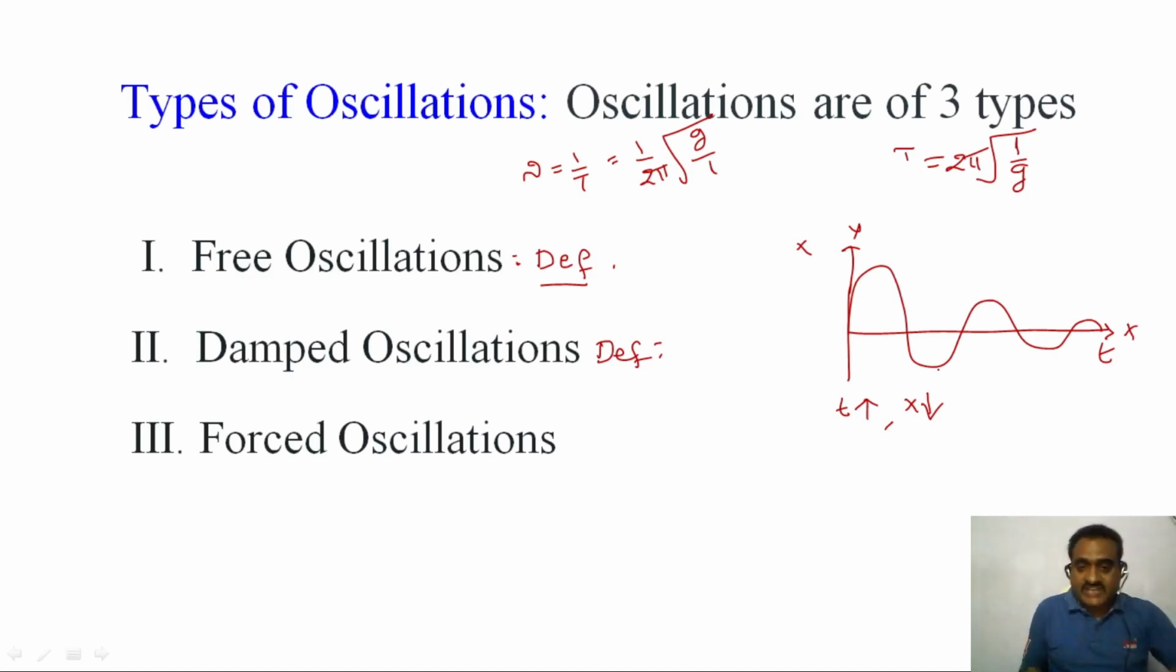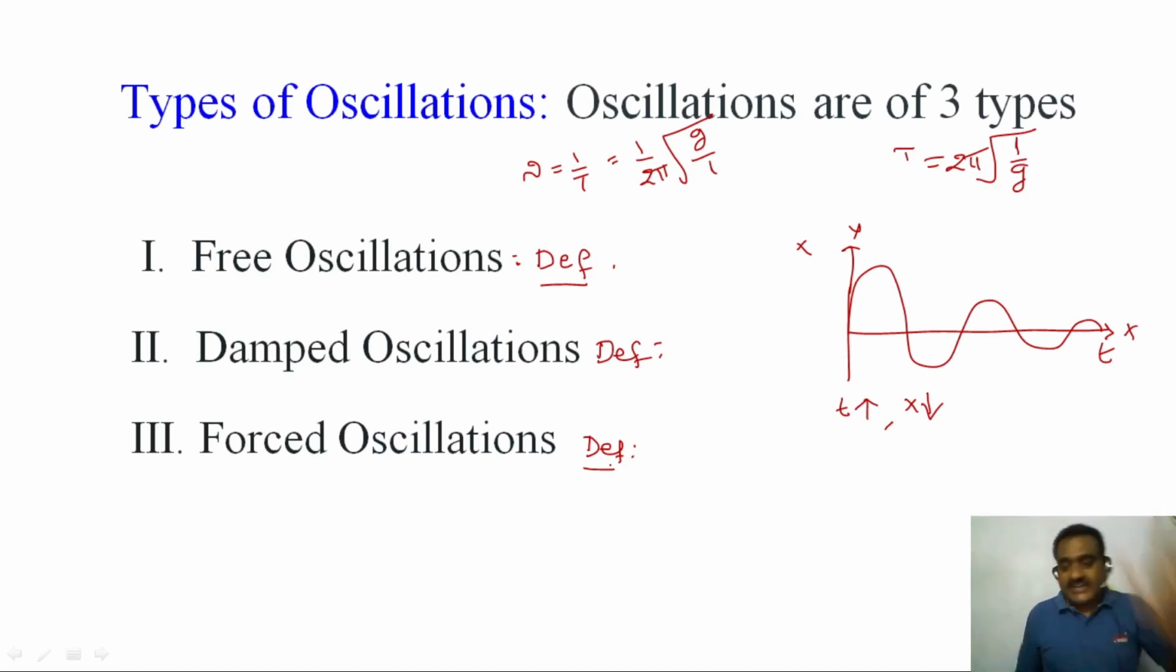What is forced oscillation? What is the definition of this forced oscillation? I am giving only definitions. For a clear discussion of free oscillation, we will discuss the simple oscillator. What is the equation of motion? What is the solution of the simple oscillator? What are the characteristics of the simple oscillator? What is a simple oscillator? A body executing simple harmonic motion is called a simple oscillator. In our next video, I will discuss the simple oscillator.